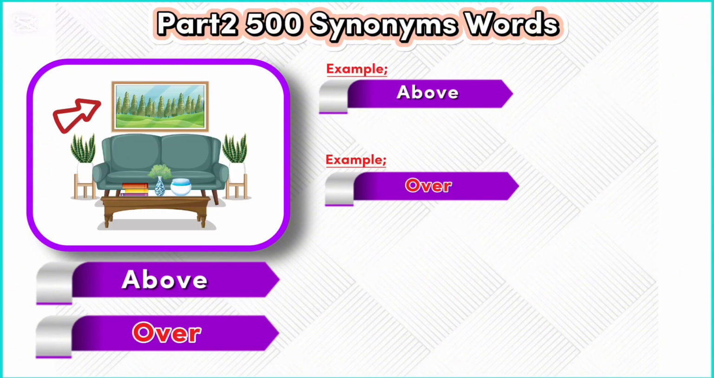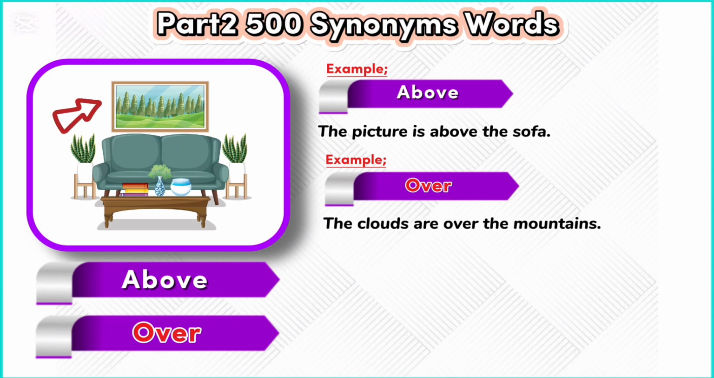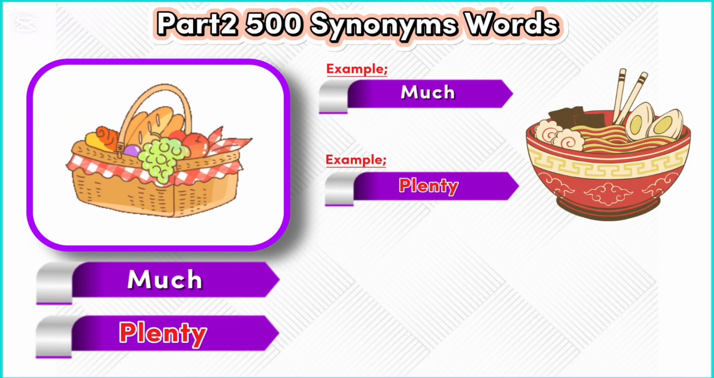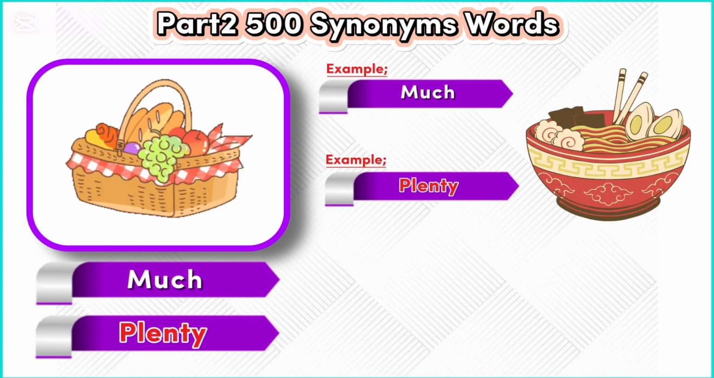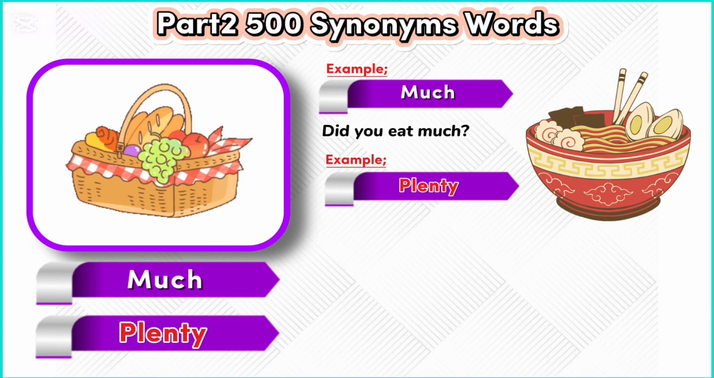Above. Over. Example. Above. The picture is above the sofa. Example. Over. The clouds are over the mountains. Much. Plenty. Example. Much. Did you eat much? Example. Plenty. We have plenty of food.